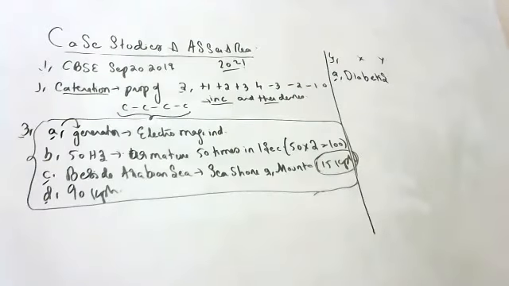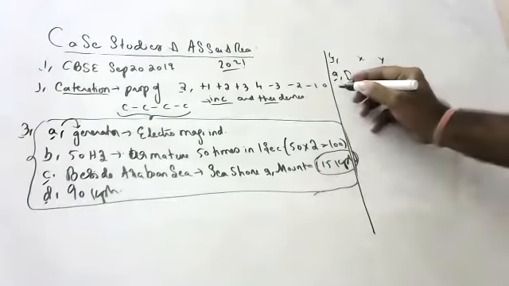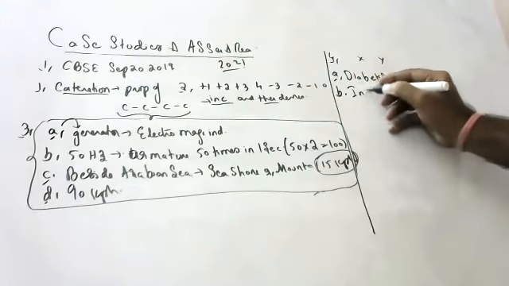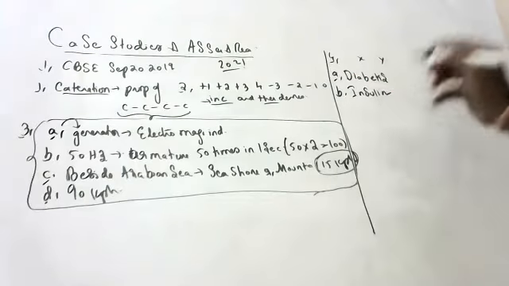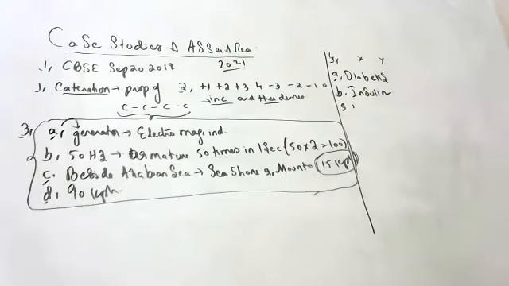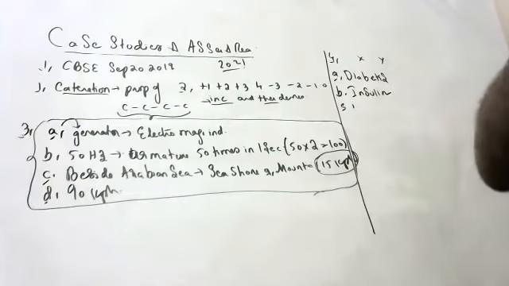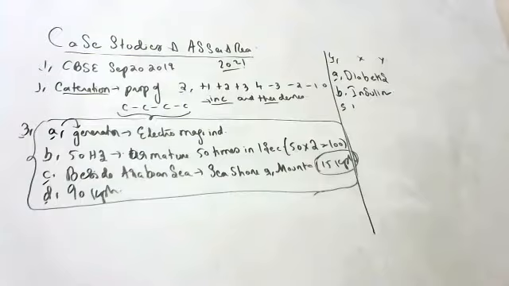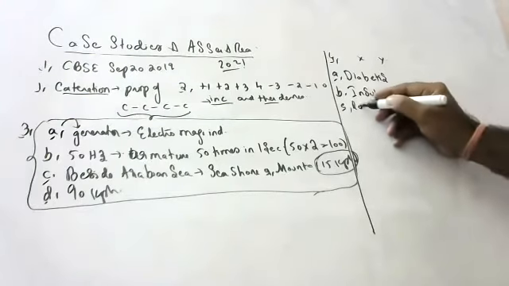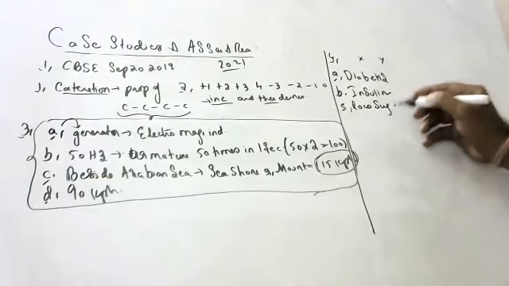Second question. Identify the hormone whose levels in the blood are responsible for the above disease. Insulin. Insulin hormone controls glucose levels in the body. Third question. Which of the following diets would you recommend for the affected patient? Low sugar and high fiber. Okay, children, low sugar should be there and high fiber.